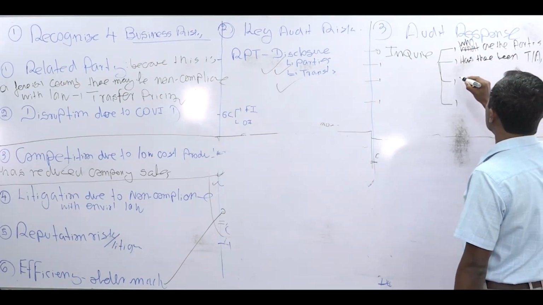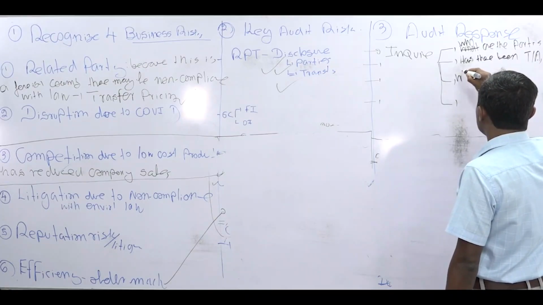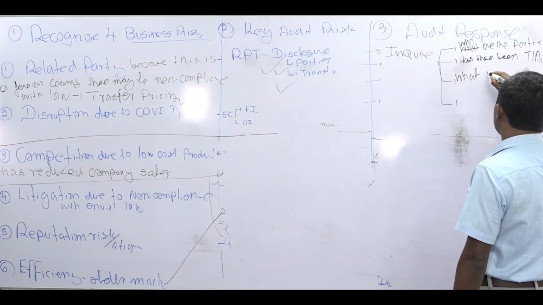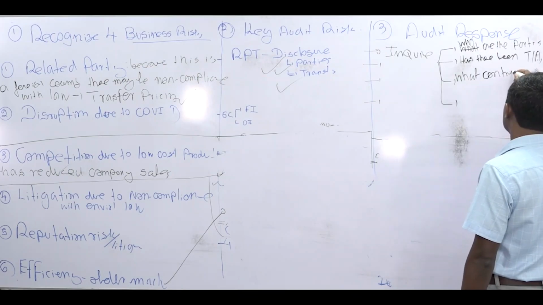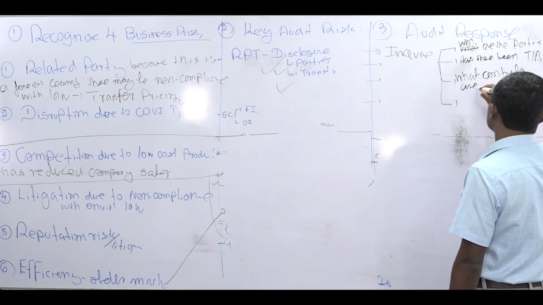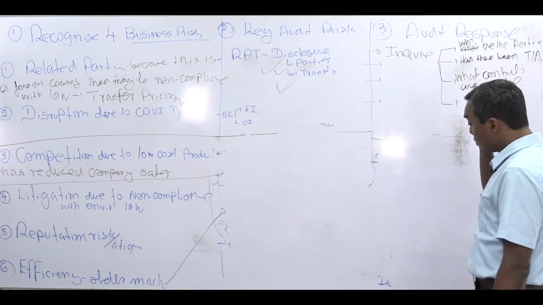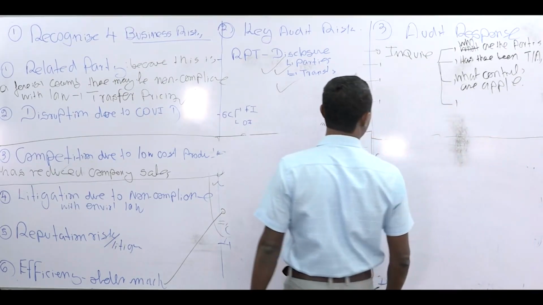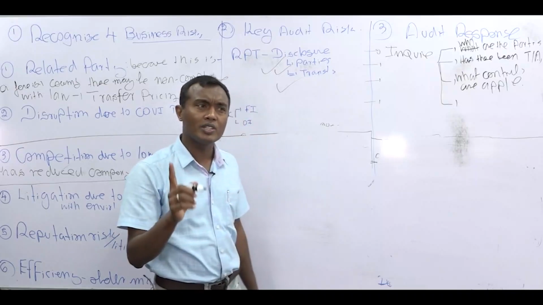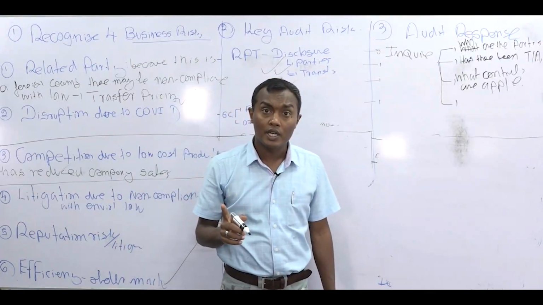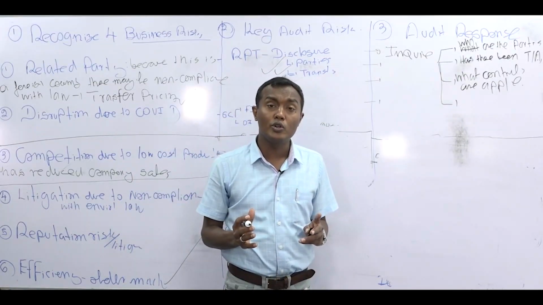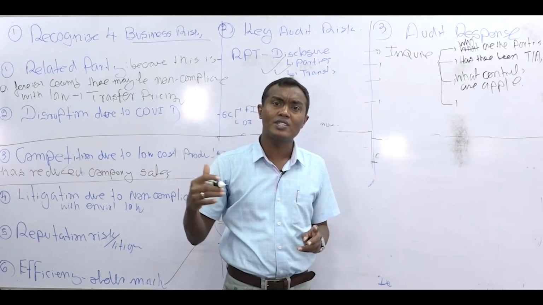The next thing is, what controls are applicable for related parties? Now, somebody has to approve, no? So, like that, you ask these questions about related parties. And also, it's very important because sometimes there is a greater risk: the parties that you don't know. Now, a director we know is a related party.